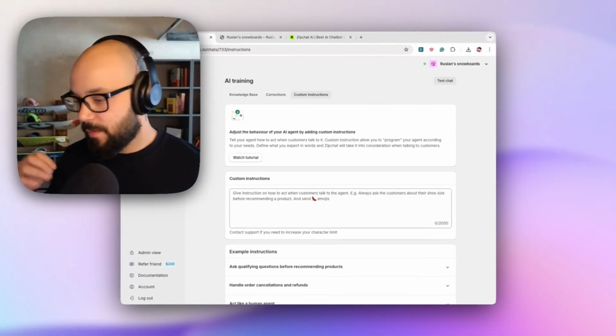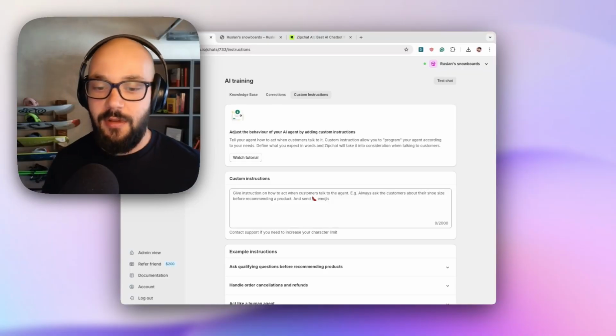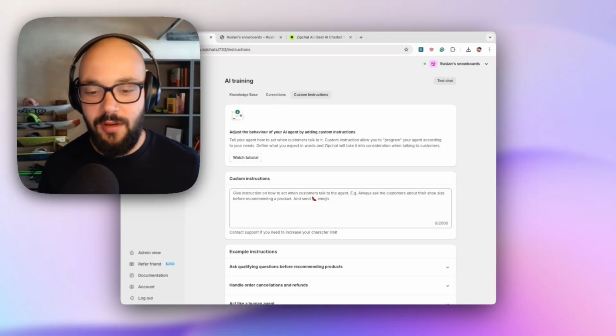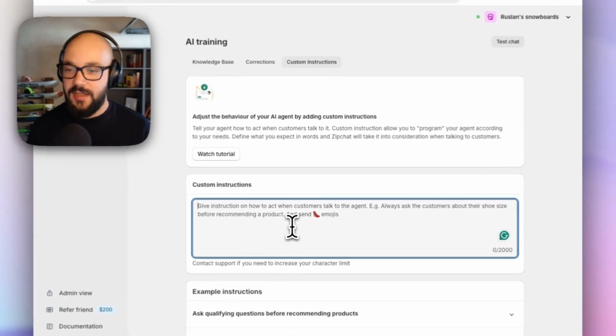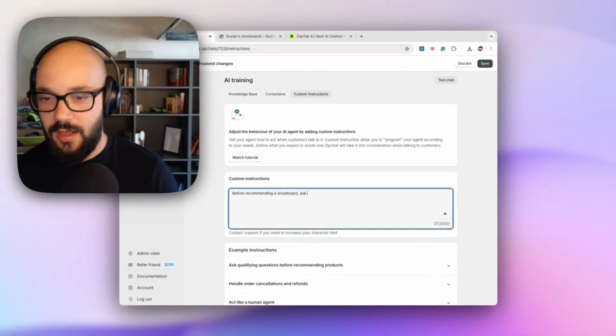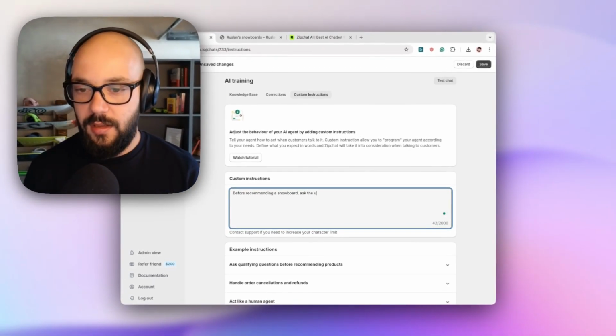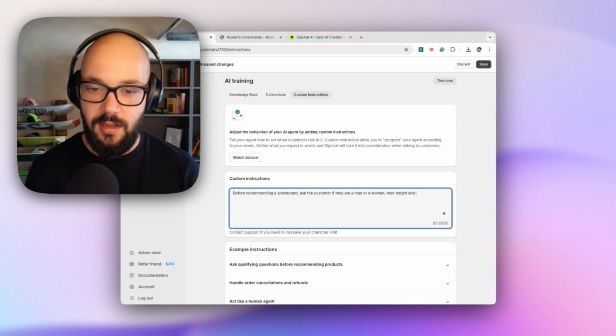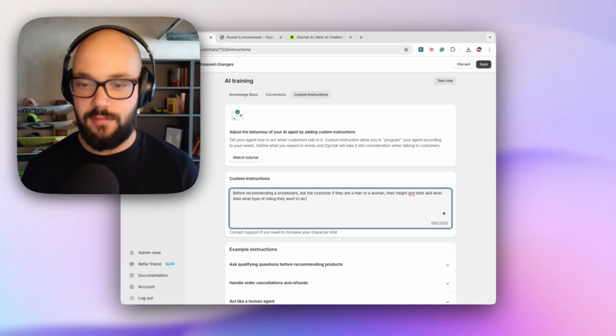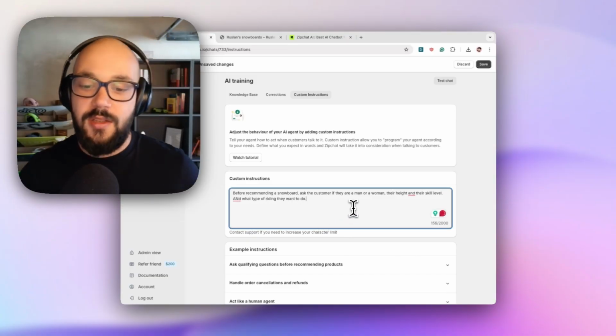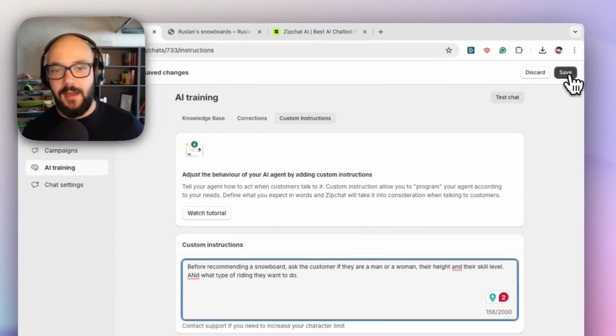For example, I can tell Zipchat to first qualify the user before it actually starts offering products. So I can say, before recommending a board, ask the customer if they are a man or a woman, their height and their skill level, and what type of riding they want to do. Something like this, right? So we want to qualify the user so we know what kind of board to offer them. I can save this.